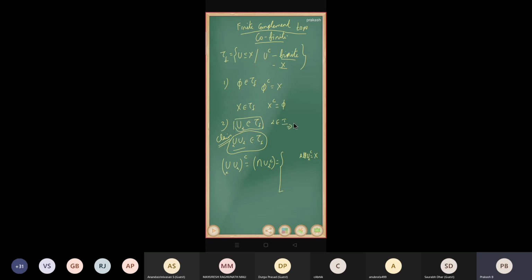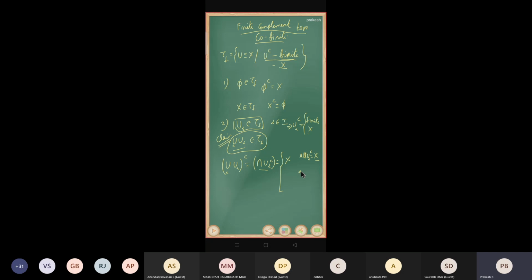Therefore, U alpha complement is either finite or X, right? So all the U alpha complement have two possibilities. Suppose all the U alpha complement is equal to X, then what will be the answer? The intersection of U alpha complement is again X.